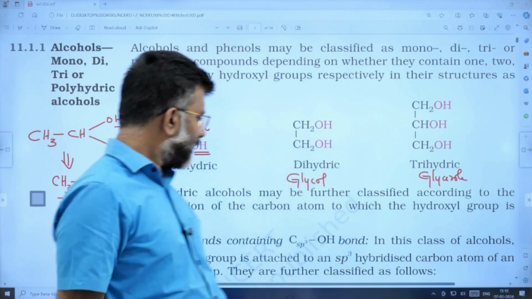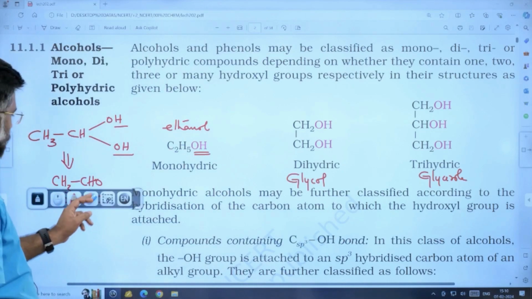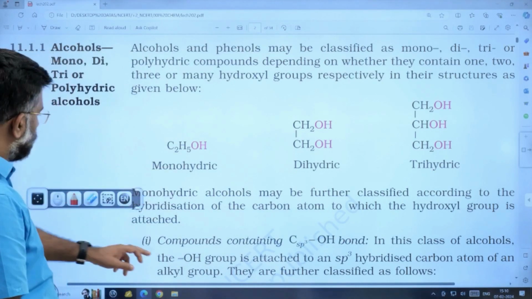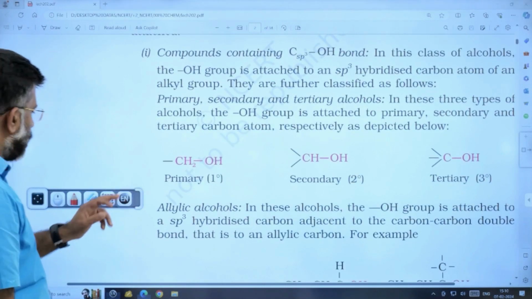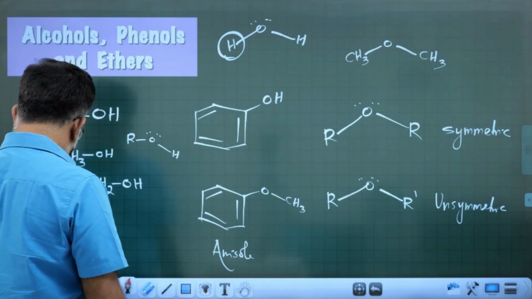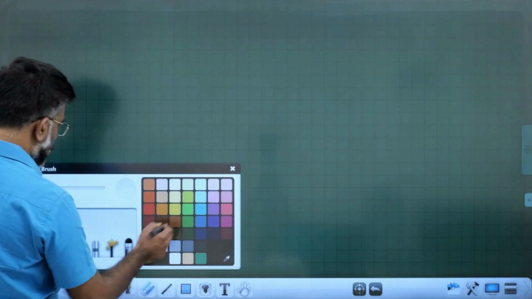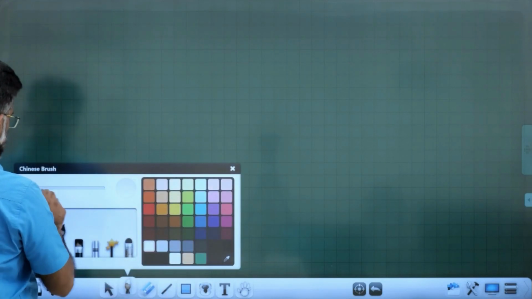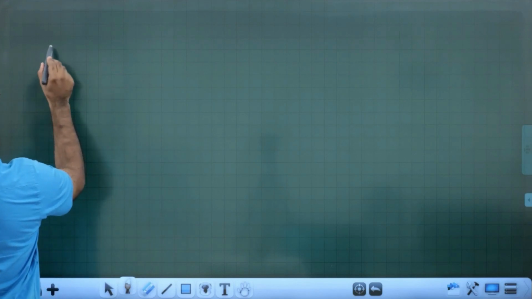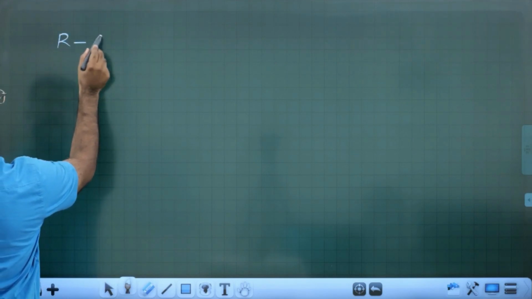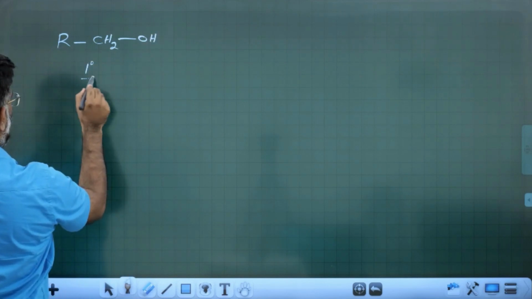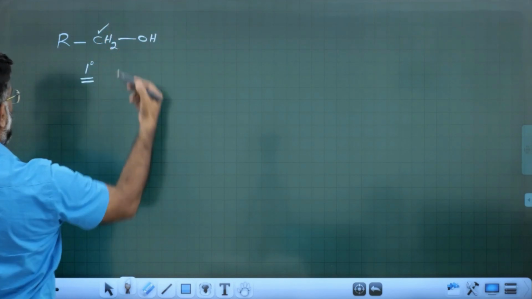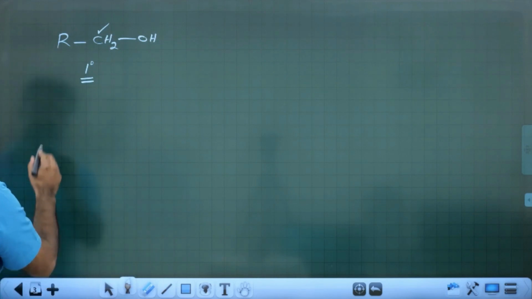And there is further classification. All of you know primary, secondary, tertiary alcohol. What is the mode of classification? That too is known to all. RCH2OH. This is a primary alcohol, the OH group connected to a primary carbon.